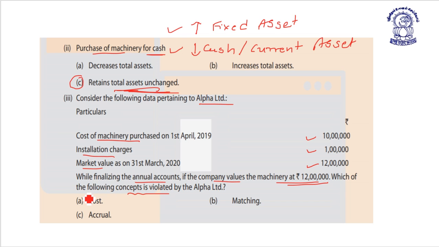Friends, kindly recall, it's a cost concept because machinery is recorded or fixed asset is being recorded at installation or acquisition or historical cost and not at the market value. So Alpha Limited violated the concept of cost.